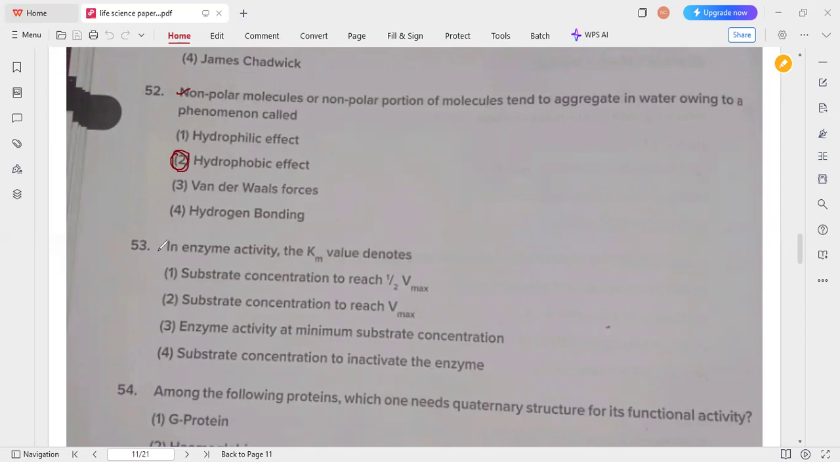Next, in enzyme activity, the Km value denotes the substrate concentration at which the reaction reaches half of Vmax, the maximum velocity. Option 1 is the correct answer for question 53.